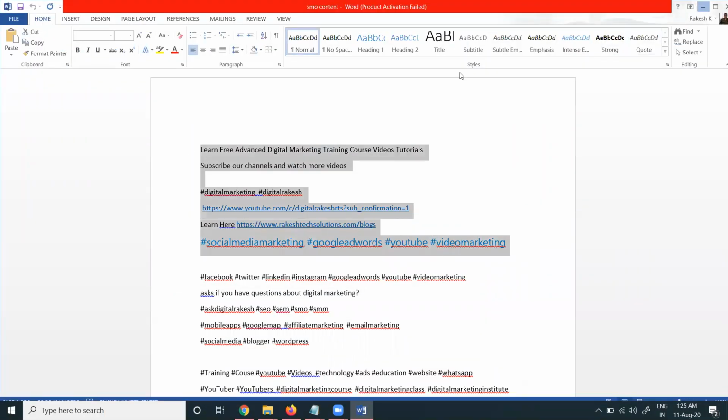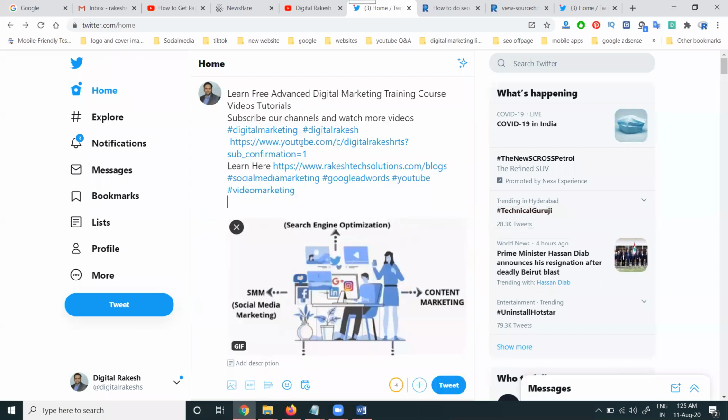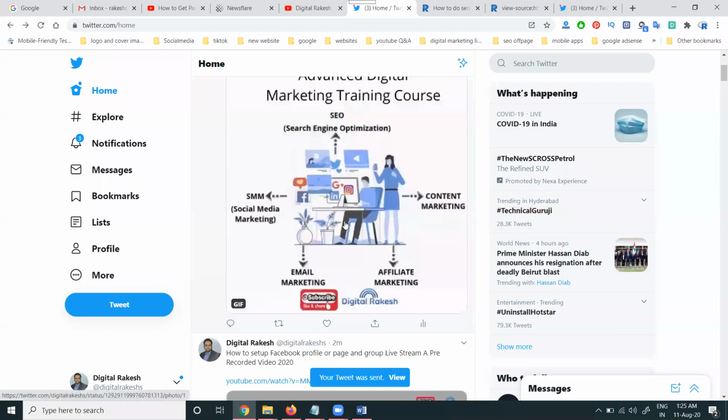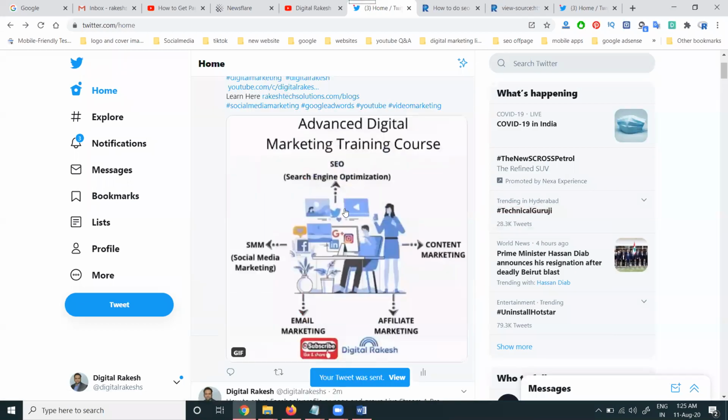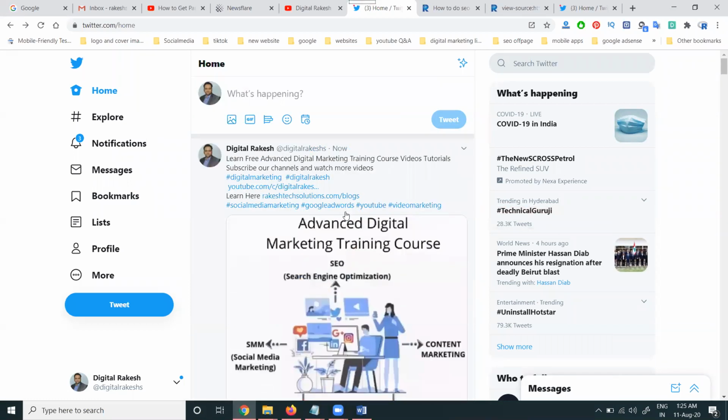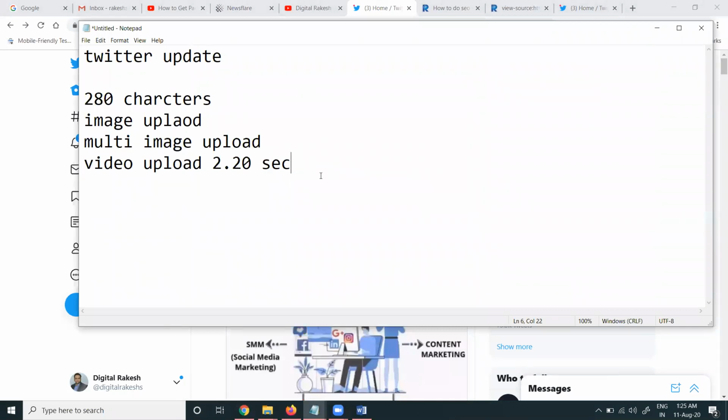Select your post. Select the option here and update. The automated post will be done with this option. Why? It is only less than 2 minutes 20 seconds. It's a GIF image or video image. So a video of 2 minutes 20 seconds is compulsory.